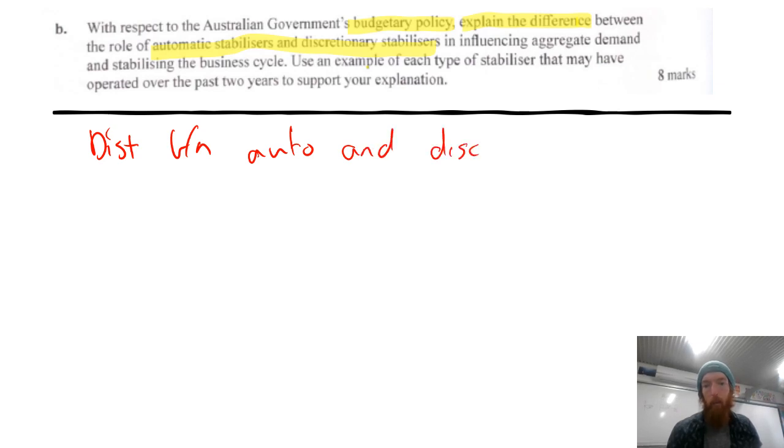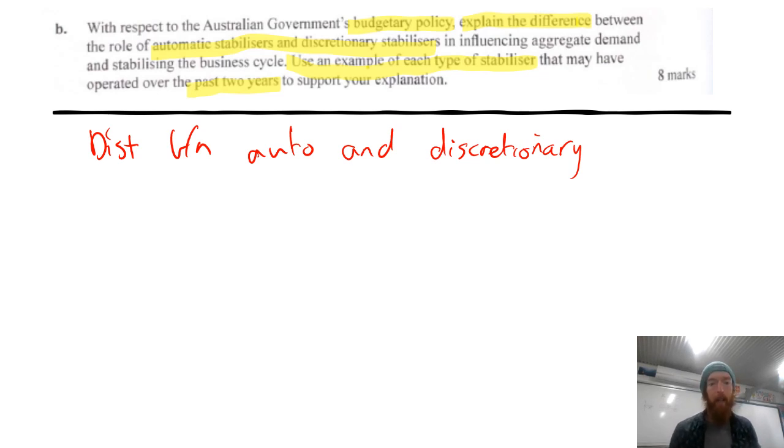So that's going to be saying what each of them are and pointing out the clear difference between them. If that was a distinguish question, that's probably going to be 3 marks straight away, but I'm guessing it's probably going to be around 2-ish here. We'll get into why that is in a second. So distinguishing first in how they influence aggregate demand and stabilize the business cycle. And then use an example of each type of stabilizer that may have operated over the past 2 years to support your explanation.